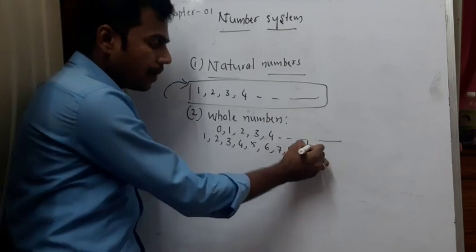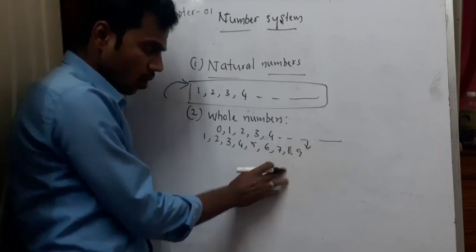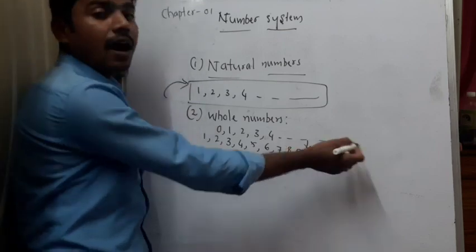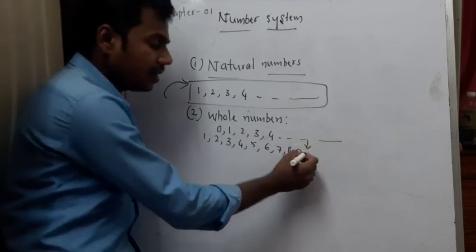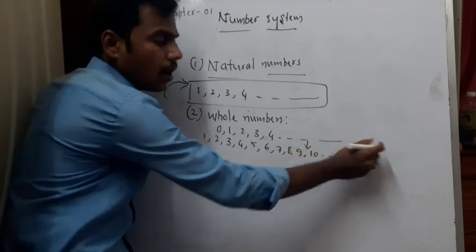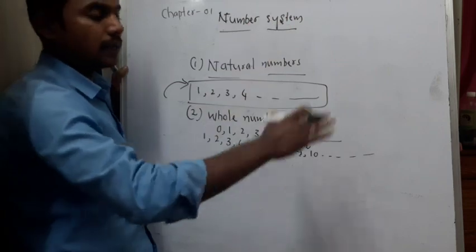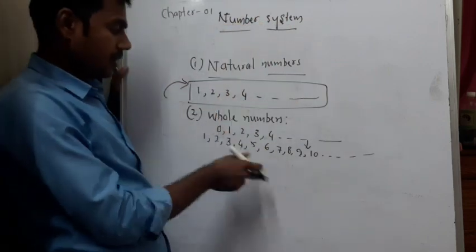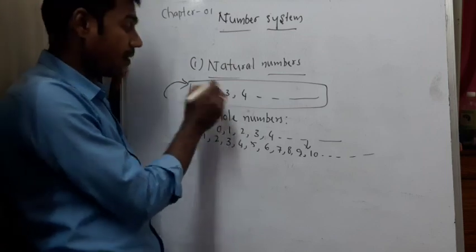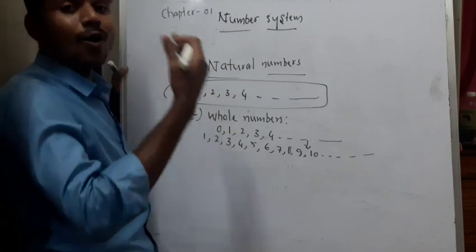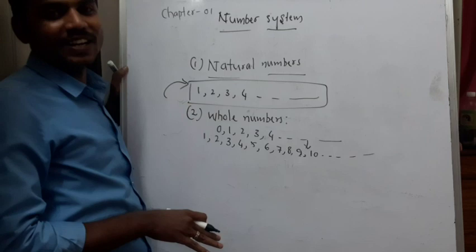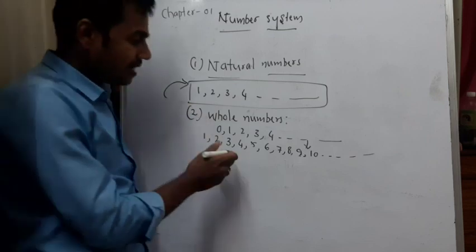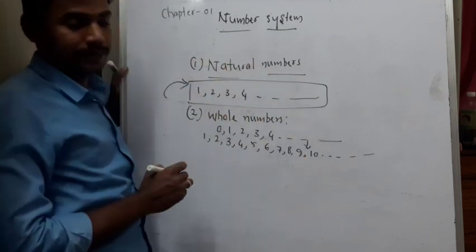If 0 was not introduced, I couldn't continue. After the introduction of 0, we could expand our counting. After the introduction of 0 to the set of natural numbers, our counting was completed. That is the reason we call this set whole numbers.